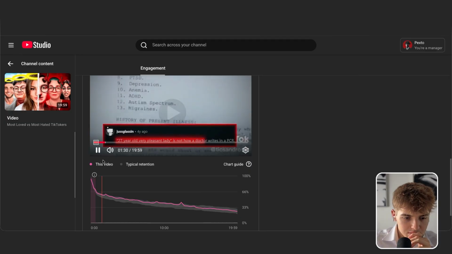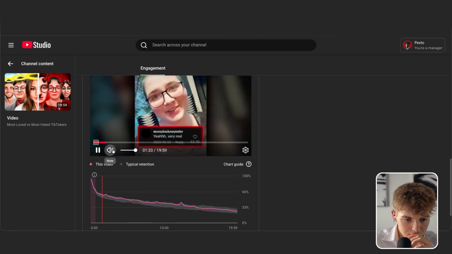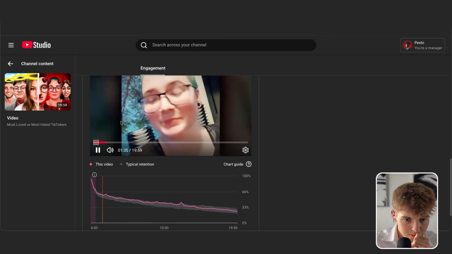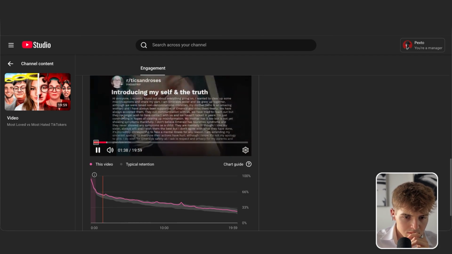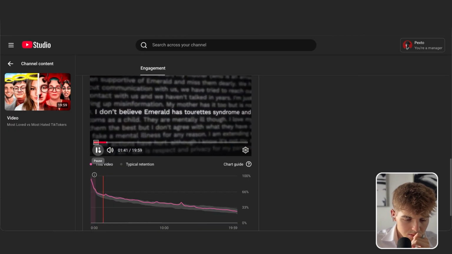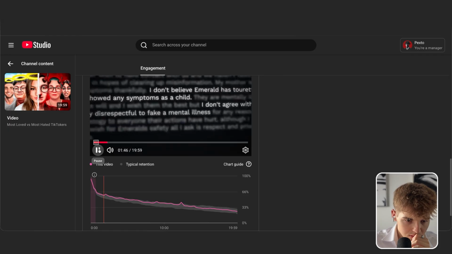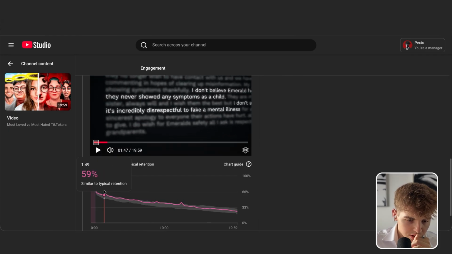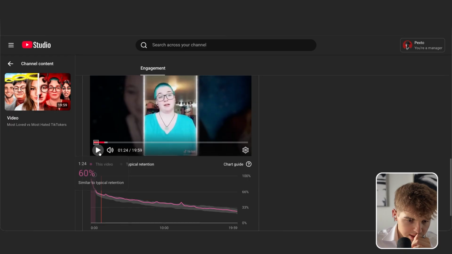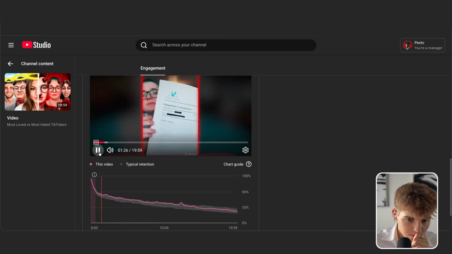Okay, but regardless. What a doctor writes in a PCR. Now, while this had already dented Emerald's credibility, Emerald would be dealt another blow when a family member stepped forward with the truth. I don't believe Emerald has Tourette's syndrome, and they never showed any symptoms as a child. I don't agree with what they've done. It's incredibly disrespectful. It's gonna be a transition point. People click. I also think here the script could have had some of the jokes. But this only made matters worse.